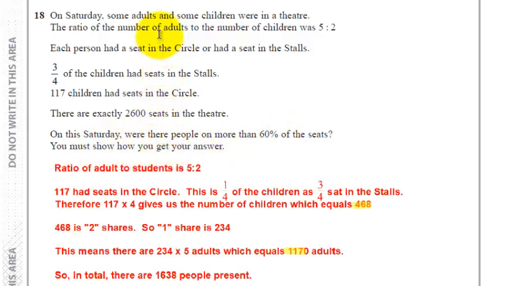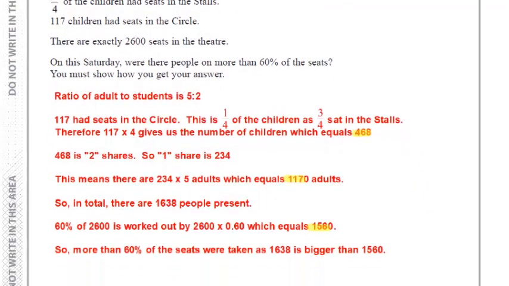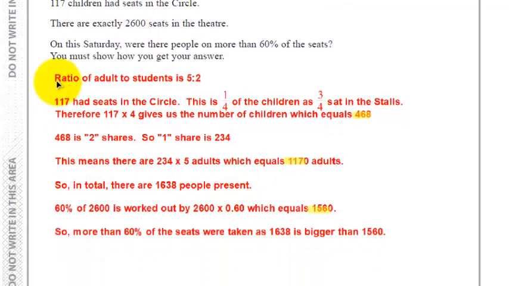There is an awful lot of reading there and an awful lot of information to take in, so feel free to highlight the relevant information and just take it a step at a time as you work your way through the answer. So firstly, I wrote down that the ratio of adults to students is 5:2. So I know if I can work out how many adults there are or how many students there are, I can then work out the other one.